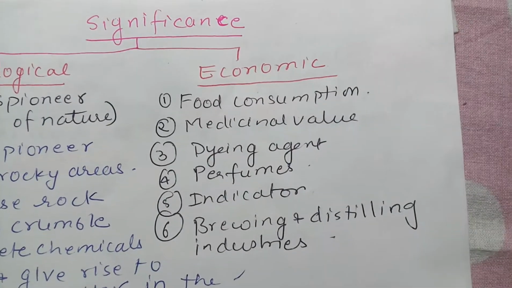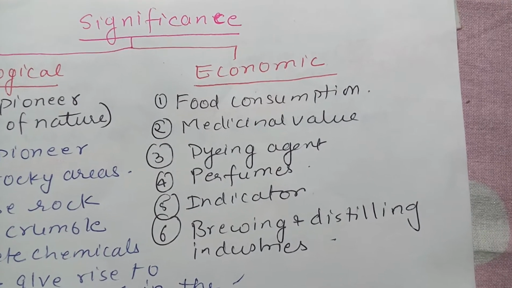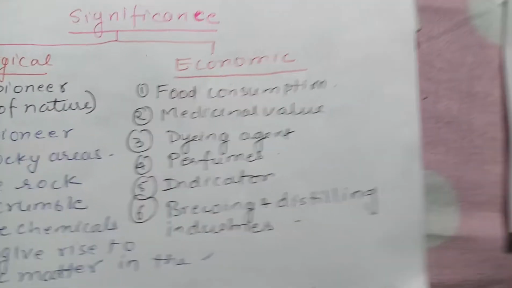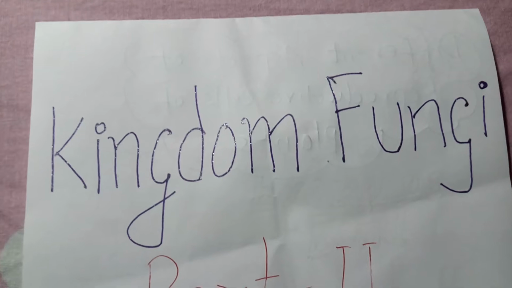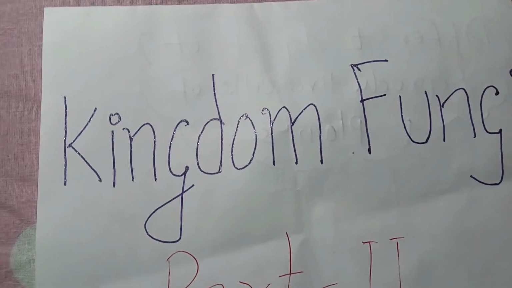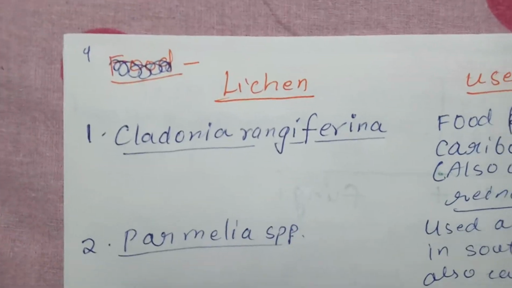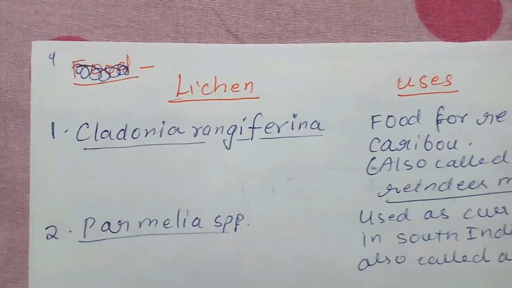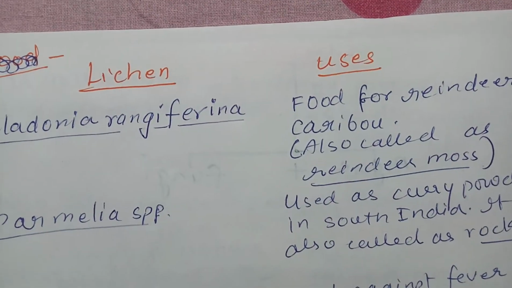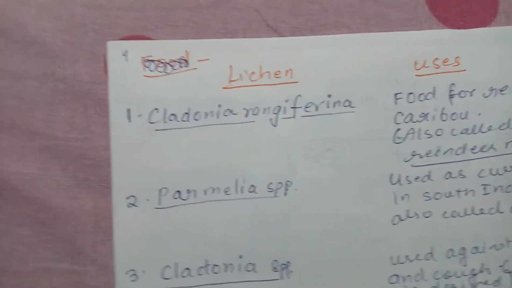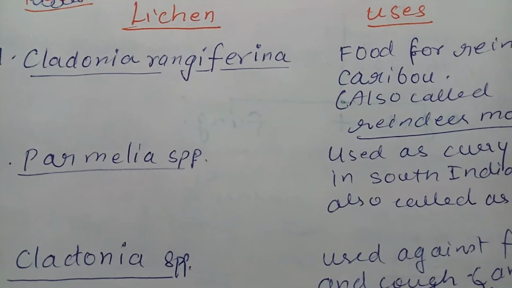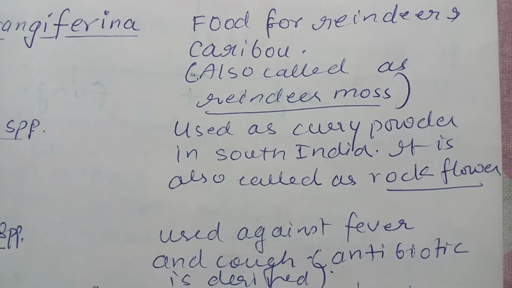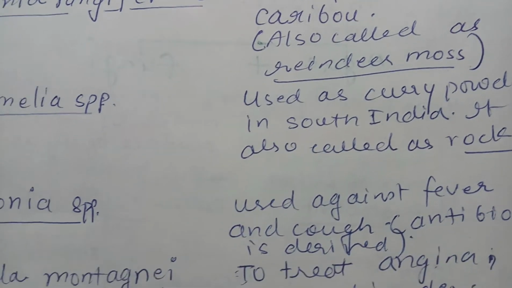Economic importance, they are used in food consumption, medicinal value they have, dyeing agent they can be used, perfumes, indicators, brewing and distilling industries. We'll discuss with the names what all lichens are used where. So Cladonia rangiferina, it is used as food for reindeers and caribou, also known as reindeer's moss. The Parmelia species, they are used as curry powder in South India, and it is also known as rock flower.